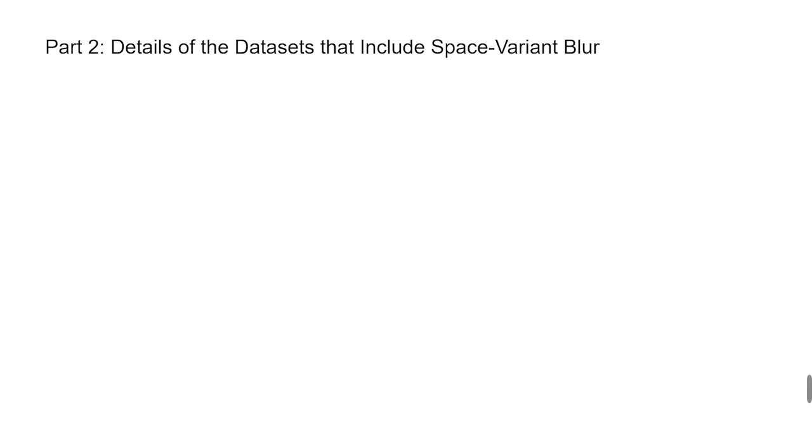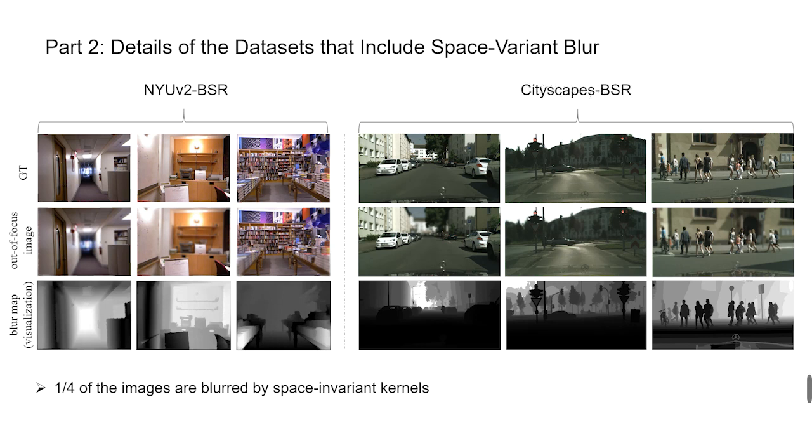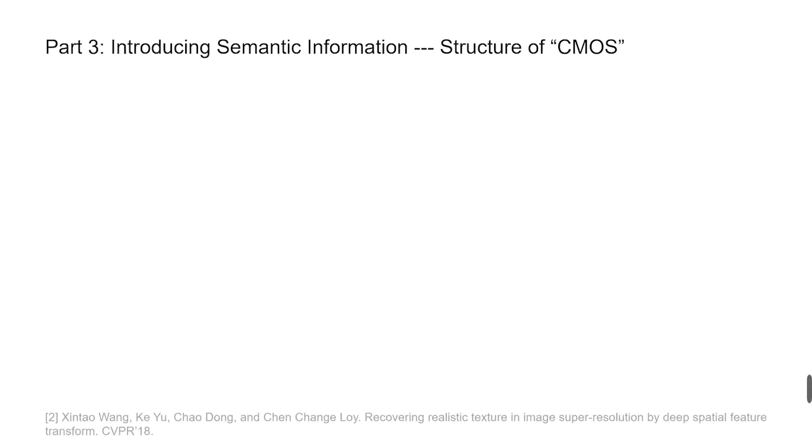We choose NYU V2 and Cityscapes as original datasets. 1/4 of the images are blurred by space-invariant kernels, so that the models trained on the datasets are not limited to the space-variant situations. We refer to the datasets as NYU V2-BSR and Cityscapes-BSR, where BSR stands for Blind Image Super-resolution. In the process of image super-resolution, we have two motivations for incorporating semantics.